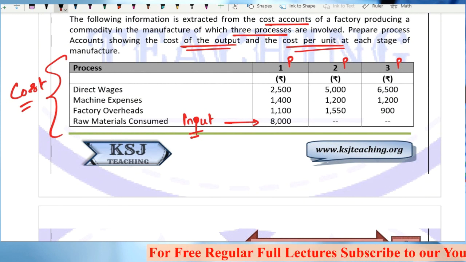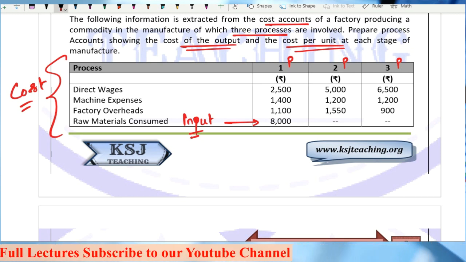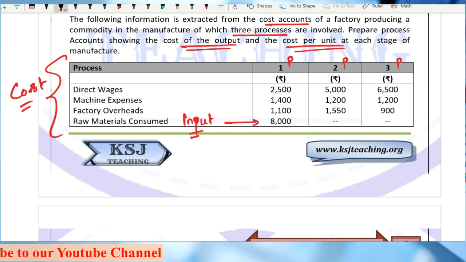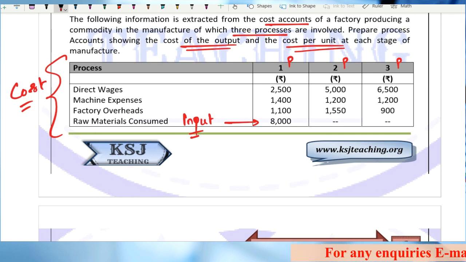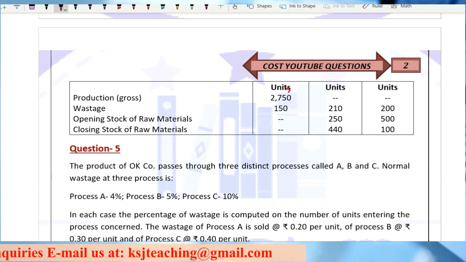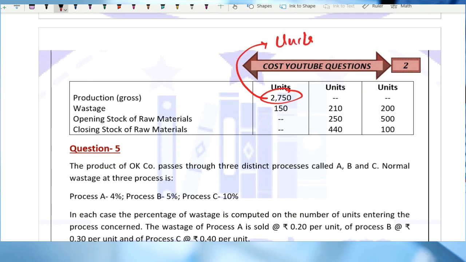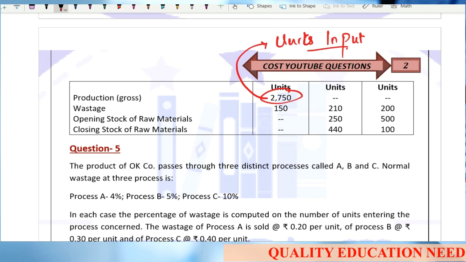That is why it is given in process number 1 only, because for process number 2, the input will be the output of process number 1. But something we have to input in process number 1. So it is given that 8,000 is the cost, but how many units, sir? Units is 2750. This is the number of units that we have input. So this becomes my units input.